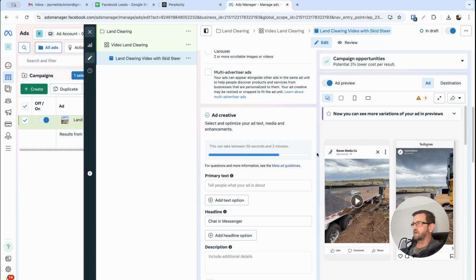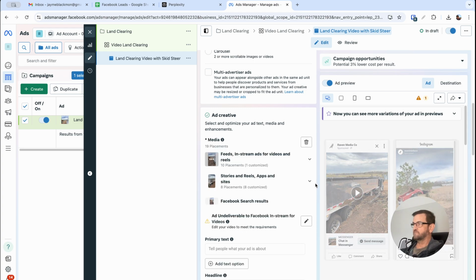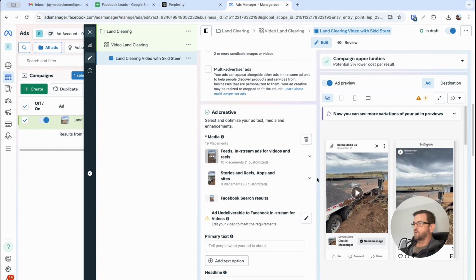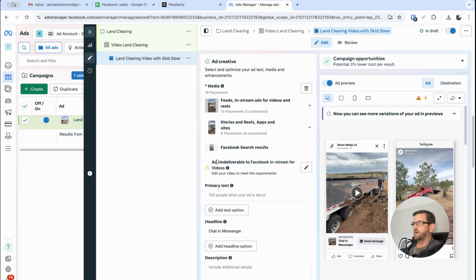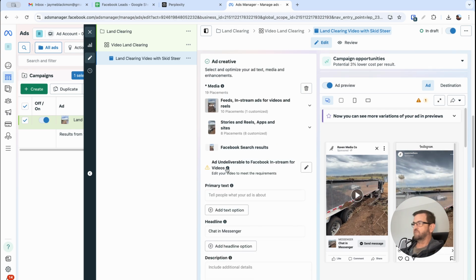Okay, so you can kind of see here on the right, I've used this video from SAP's Land Solutions, by the way, and give him credit for that. I just downloaded it from his page, just to give you guys an example. It says here, add undeliverable to Facebook in-stream for videos. That's okay. That's just one of the placements that we showed you on the ad set level that it's trying to fit the format to, and it says, hey, your video is just not going to fit this format. We're not going to deliver it here.